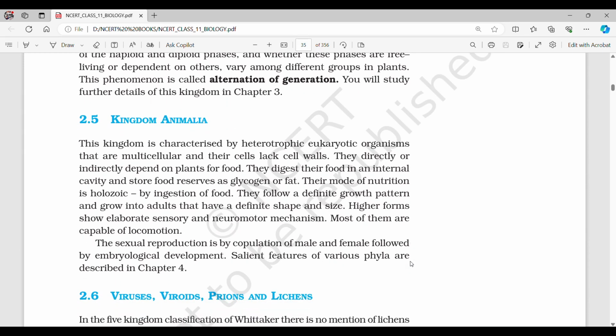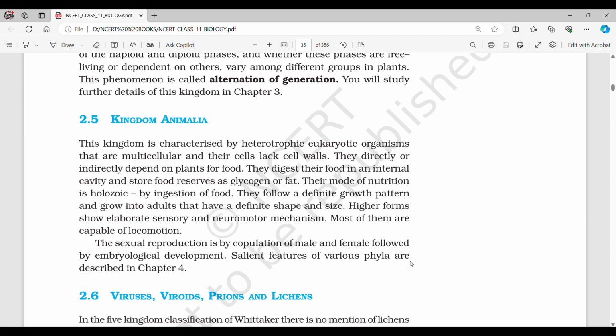2.5 Kingdom Animalia. This kingdom is characterized by heterotrophic eukaryotic organisms that are multicellular and whose cells lack cell walls. They directly or indirectly depend on plants for food. They digest their food in an internal cavity and store food reserves as glycogen or fat. Their mode of nutrition is holozoic, by ingestion of food. They follow a definite growth pattern and grow into adults that have a definite shape and size.